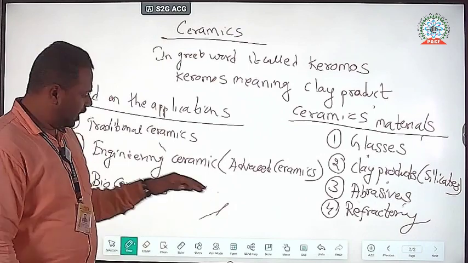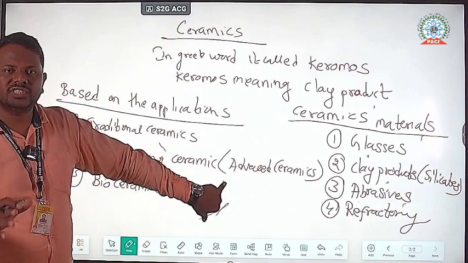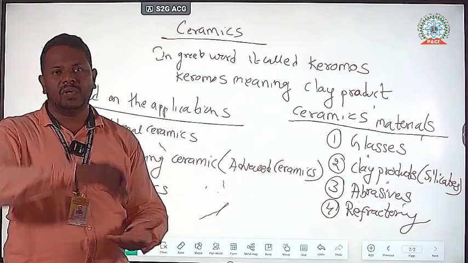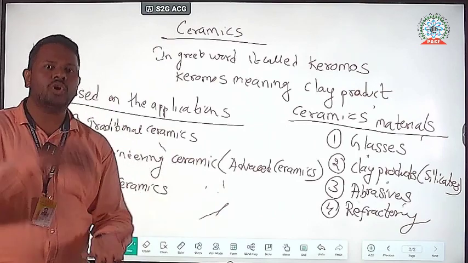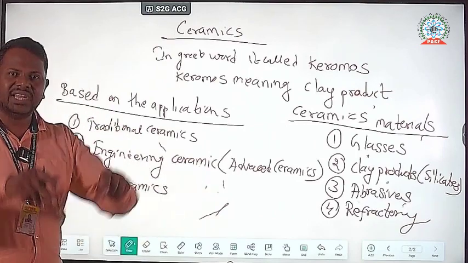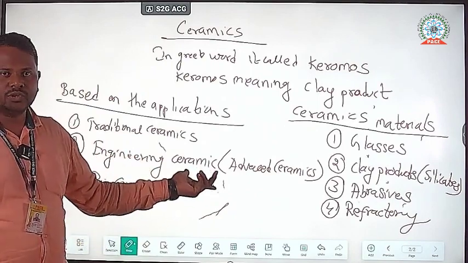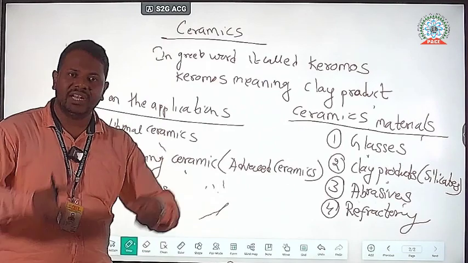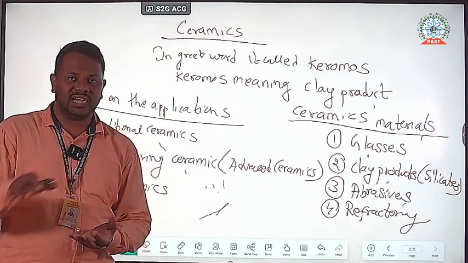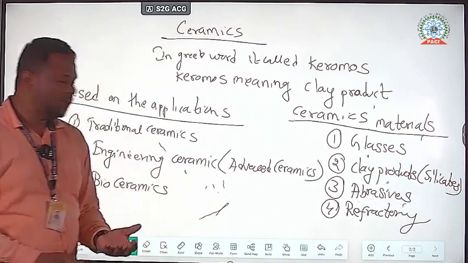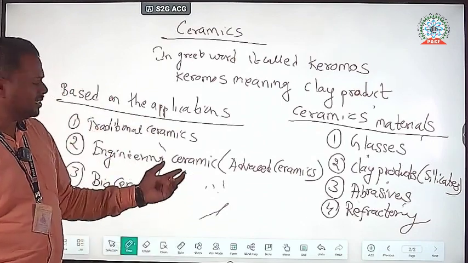Engineering ceramics are the materials used to handle the hottest materials in the hottest conditions. To store those materials, they use containers. The containers are developed based on engineering ceramic materials only, to handle the highest temperature materials. Those are developed using ceramic materials only.